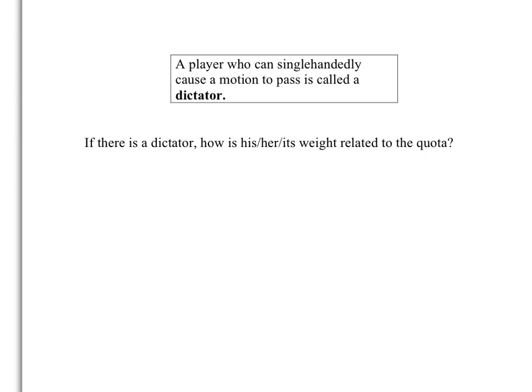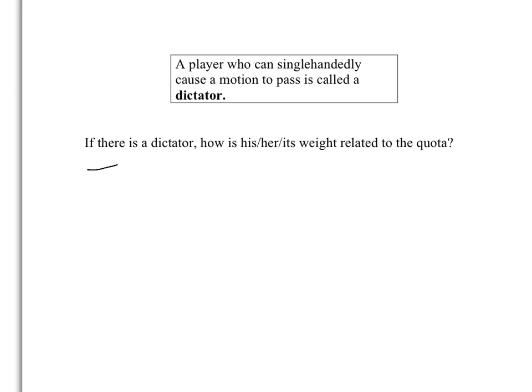There is another notion, that of a player who can single-handedly cause a motion to pass, and that's called a dictator. Right? So notice the distinction. A veto power player could single-handedly cause a motion to fail by voting no, whereas a dictator can single-handedly cause a motion to pass by voting yes. So if there is a dictator, we can ask, well, how must his, her, its weight be related to the quota? Think about that for a moment.